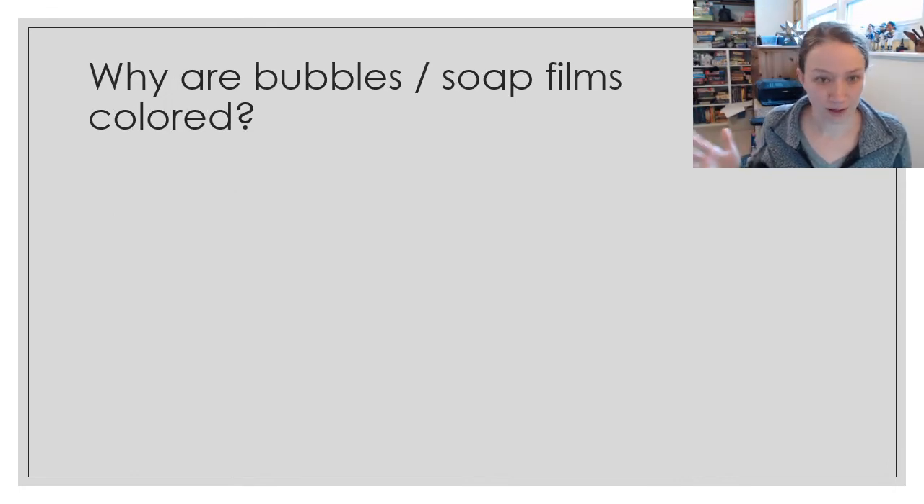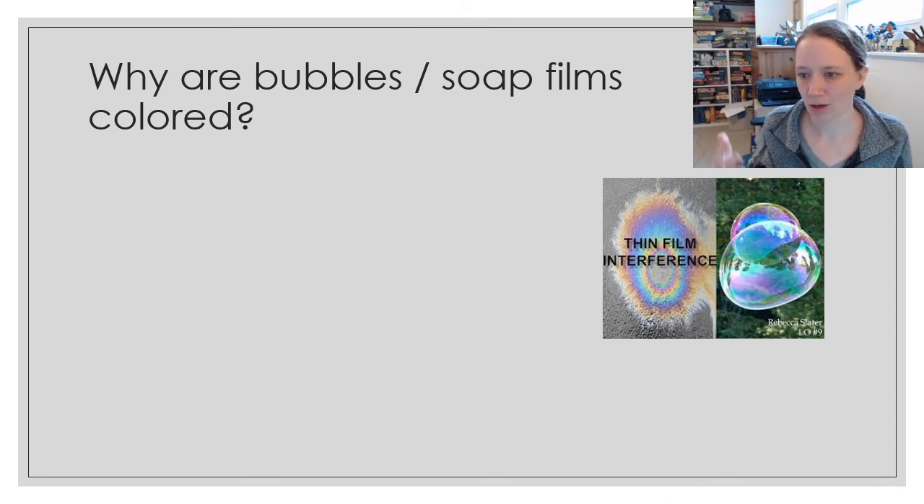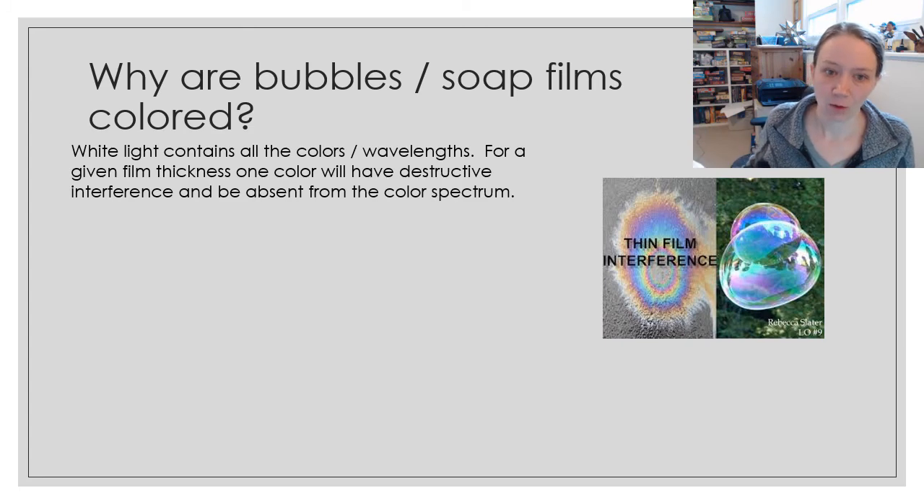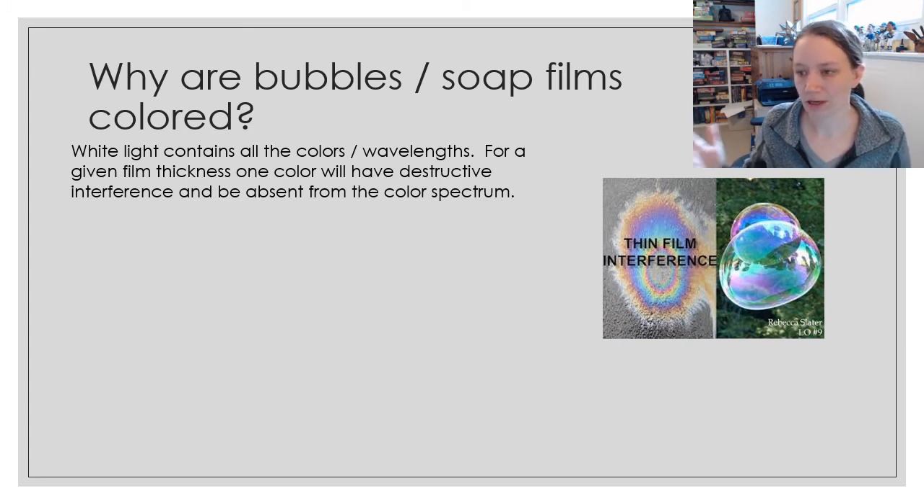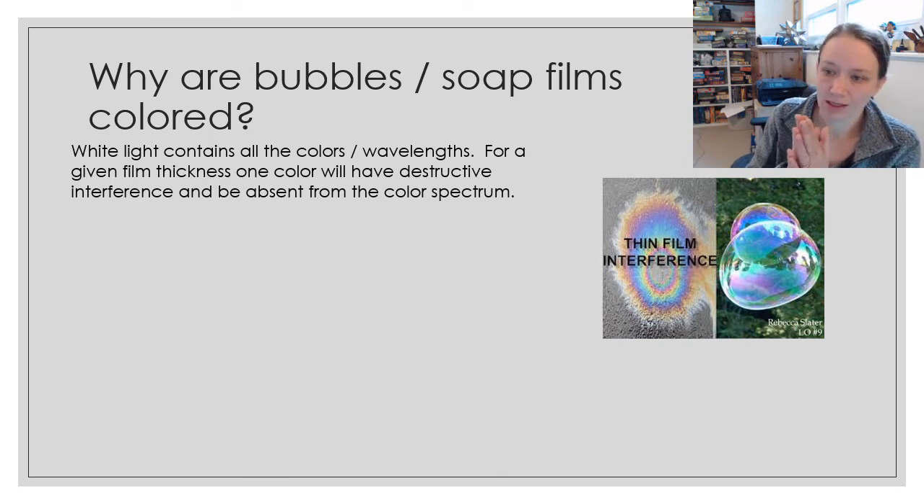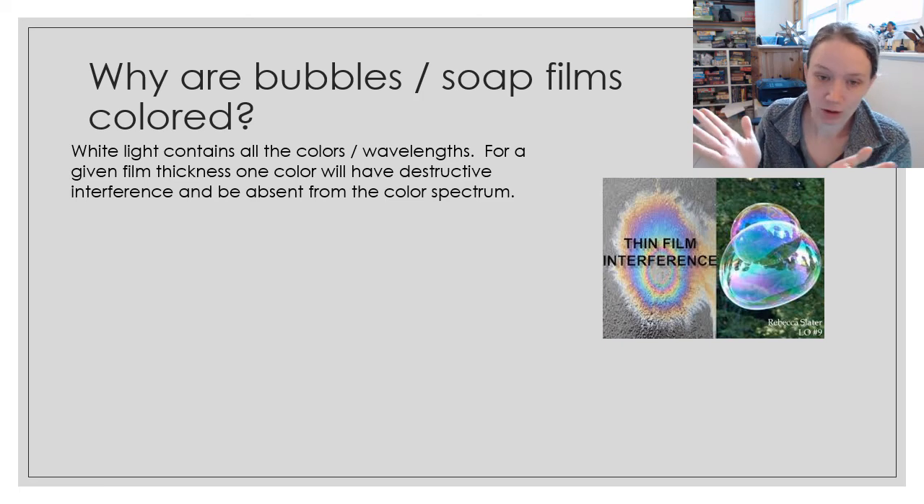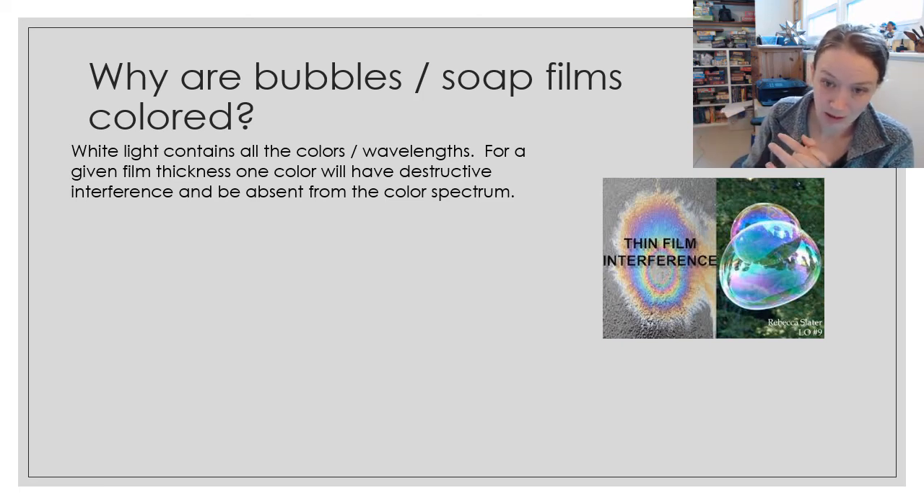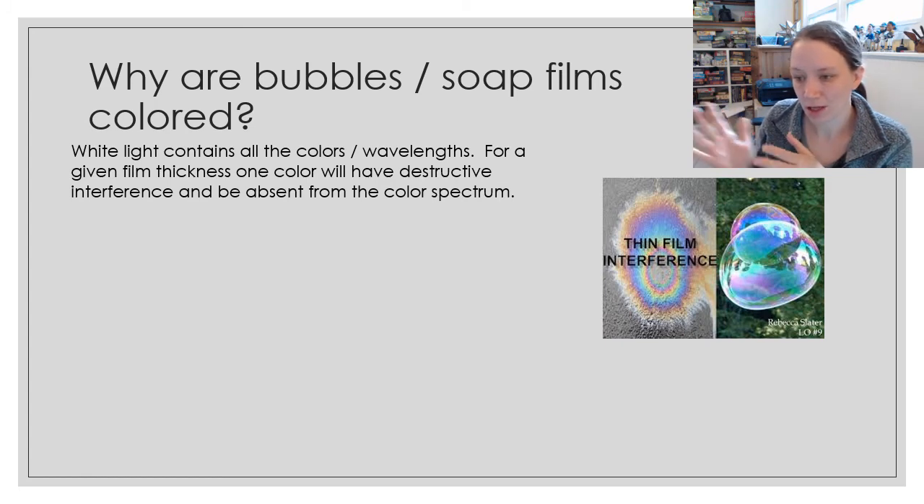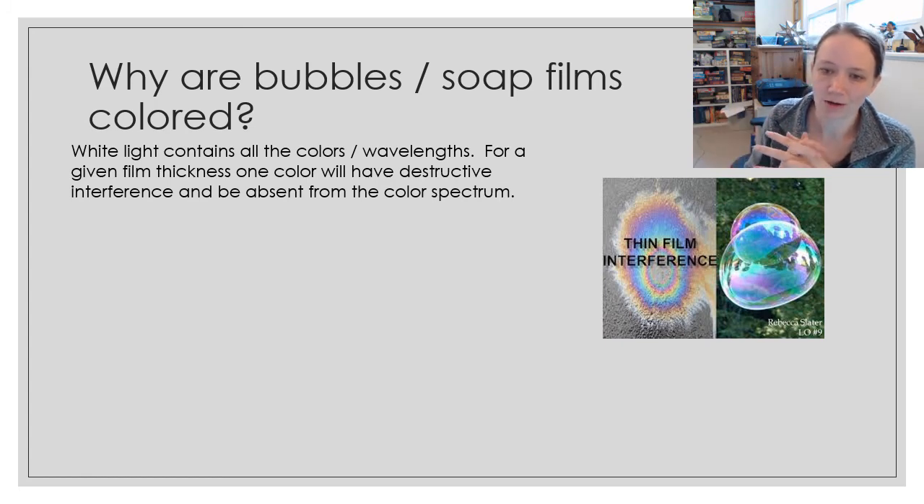So just for fun, why are bubbles in soap films colored the way they are colored, right? Why do we get this thin film interference that actually makes a rainbow of colors? Well, remember that white light contains all the colors and wavelengths. So for a given thin film thickness, one of those wavelengths or colors is going to be experiencing destructive interference, and others are going to be experiencing constructive. But actually what creates these patterns is more about the destructive interference.